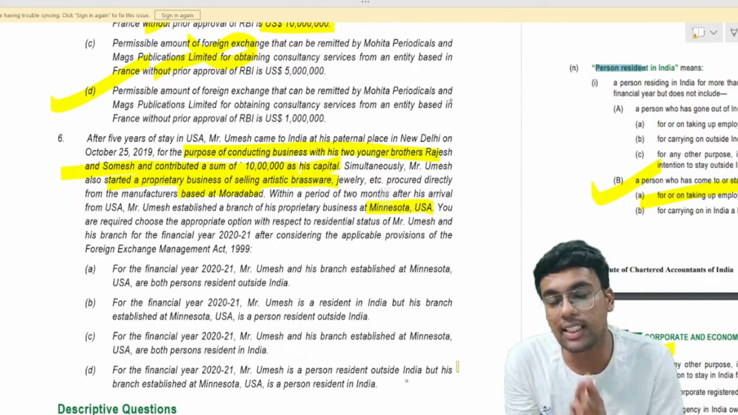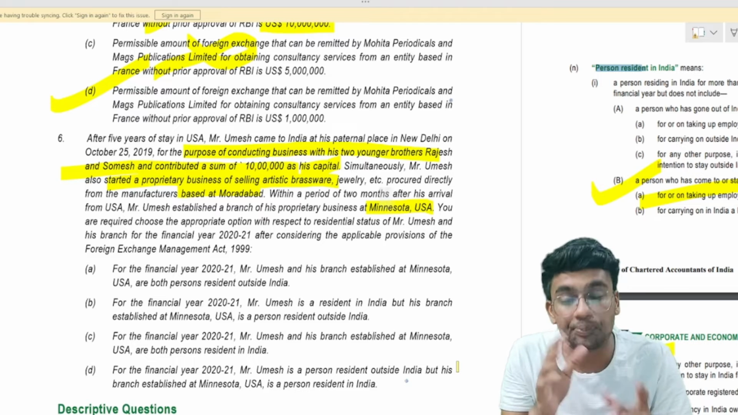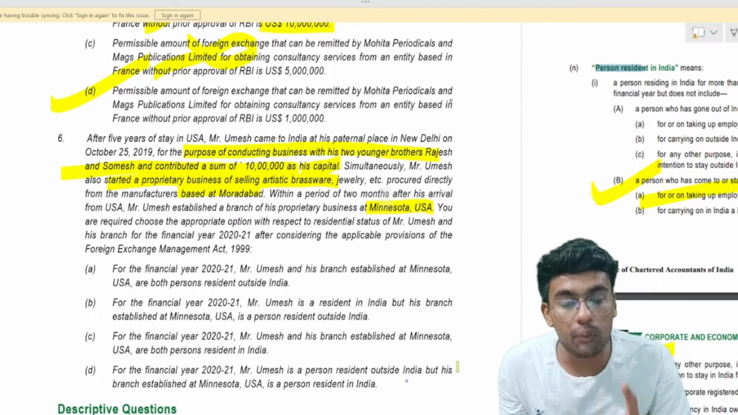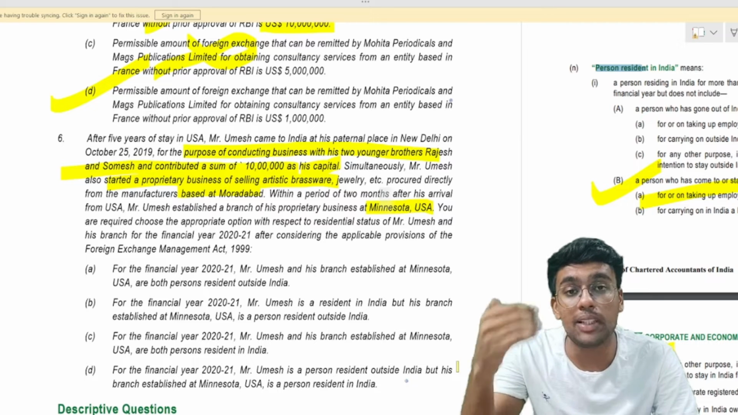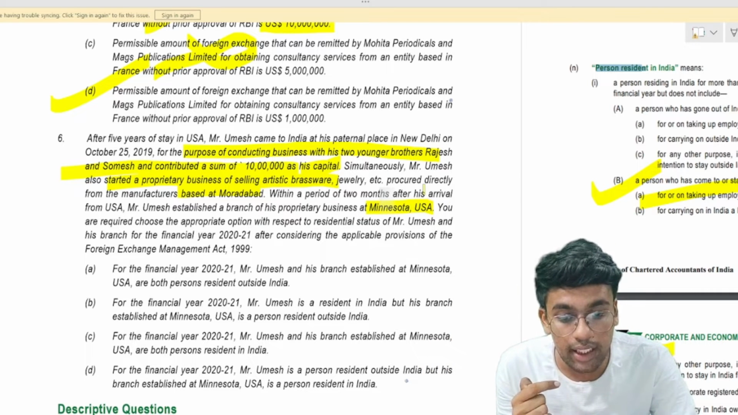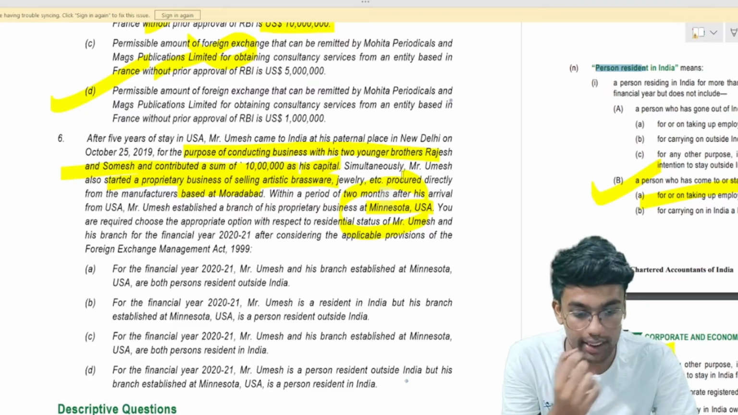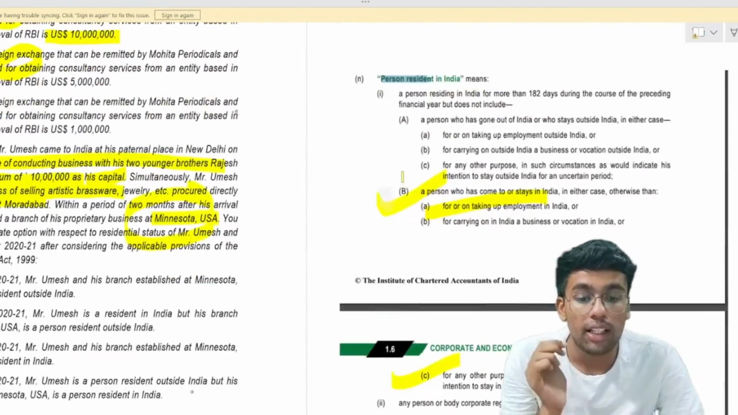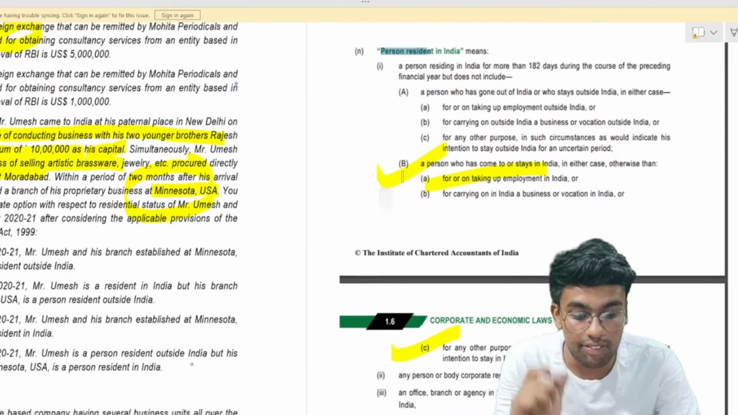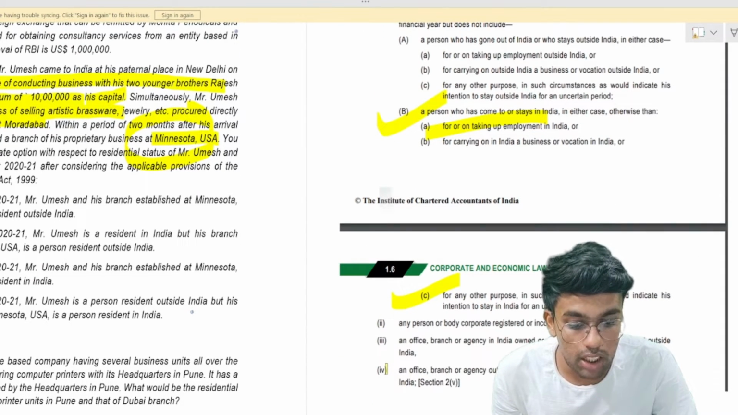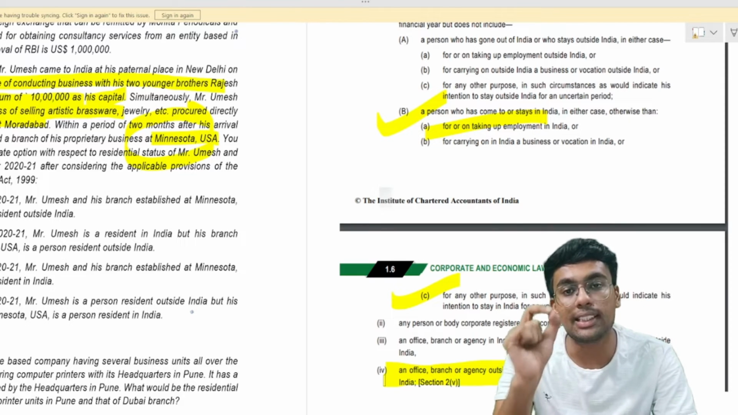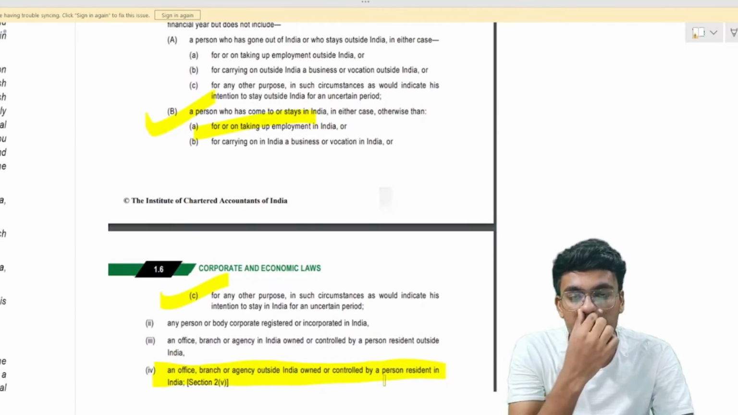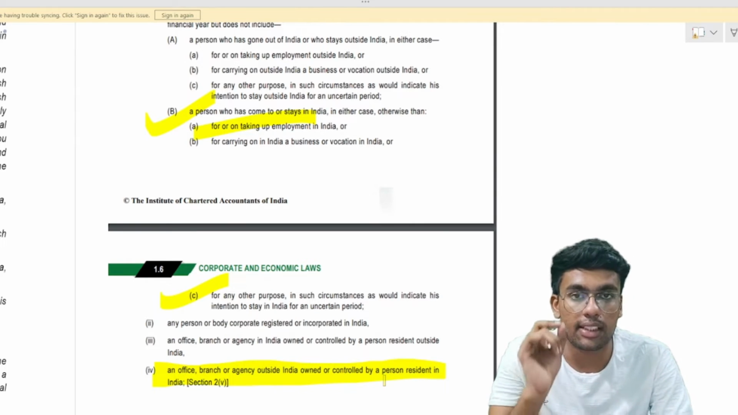So the residential status of Mr. Umesh would be person resident in India for financial year 2021. Now, the residential status of his branch which he has established outside India, in Minnesota, USA. So what does this talk about? The person resident in India definition includes that any of his branch or agency outside India which is owned or controlled by a person resident in India would also be considered as a person resident in India.